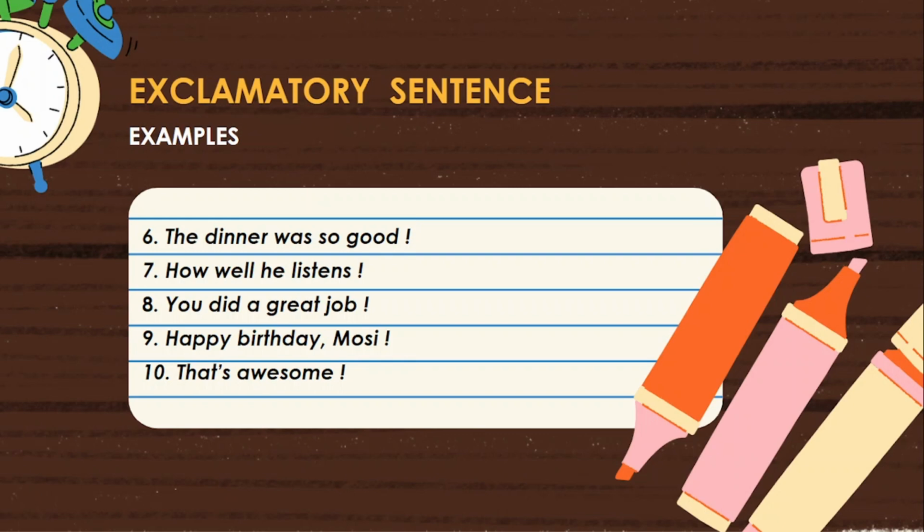Let us check whether this sentence is an exclamatory sentence or not. First one. The sentence expresses a sudden and a strong feeling of somebody. So the first condition is fulfilled. Second one. The sentence is ended with an exclamation mark. So the second condition is also fulfilled.